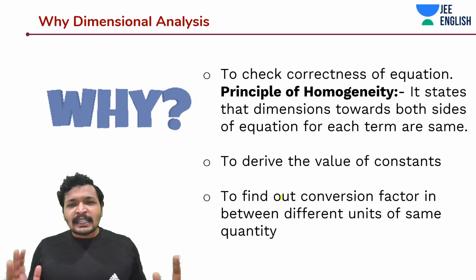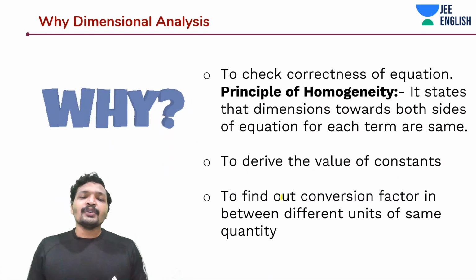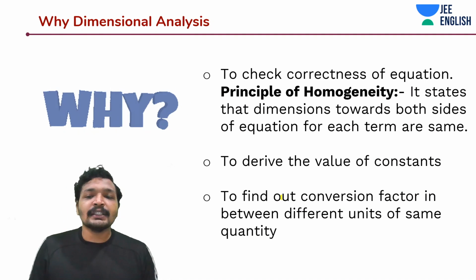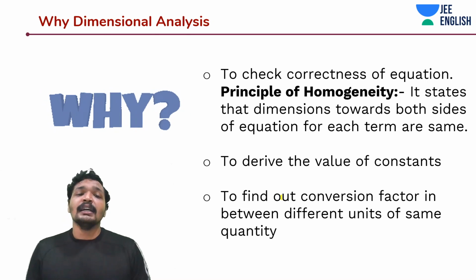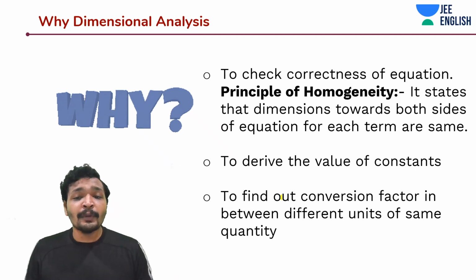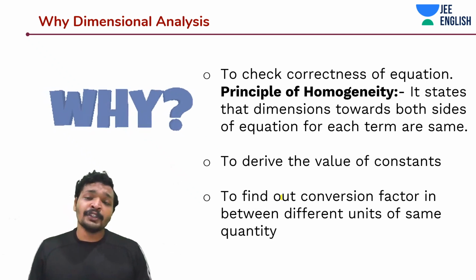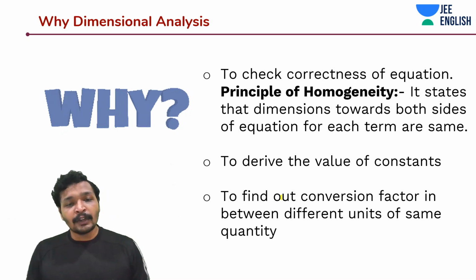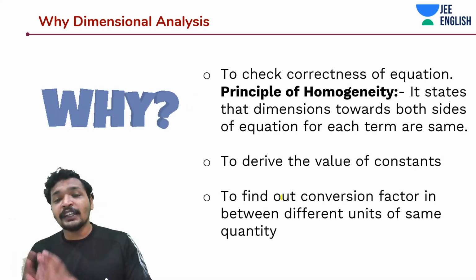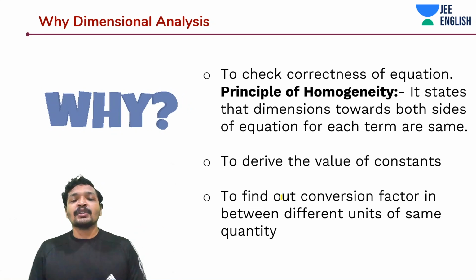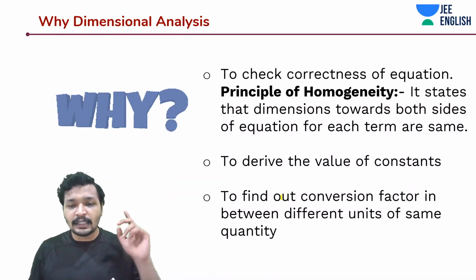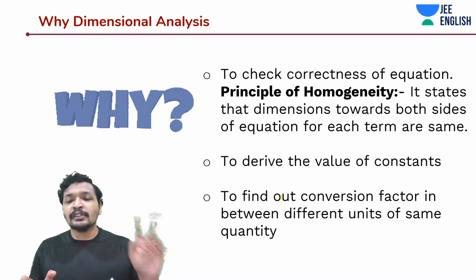So why do we use dimensional analysis? Dimensional analysis is used to check the correctness of an equation. Earlier we were trying to validate the equations, and in that case we need dimensional analysis. For example, the principle of homogeneity is the term used to define how we check the correctness of the equation. It states that the dimensions on both sides, LHS and RHS, must match. So if you're writing an equation, V is equal to U plus AT, A into T should have the same dimensions as V and U.